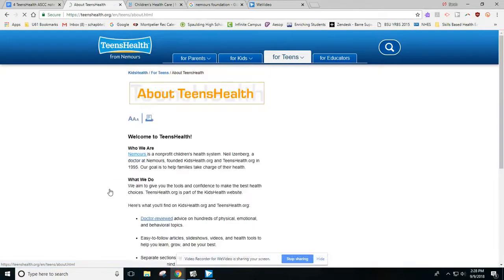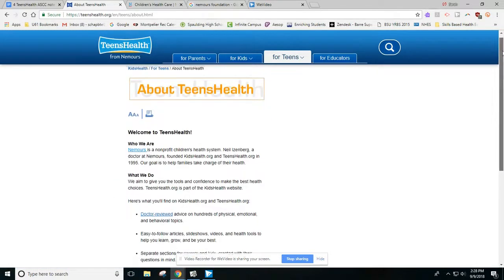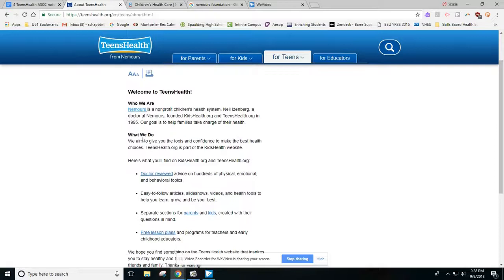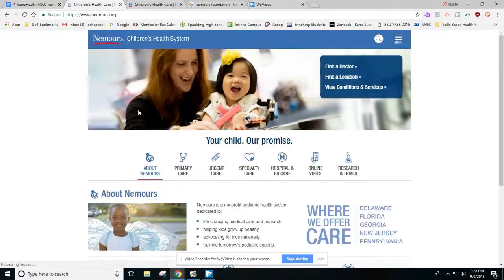So when we go to the About Us section, this one just gives us some general information about teens' health. It doesn't go into too much depth other than to tell us that they do seem to be involved with this organization called Nemours. So it says Nemours is a nonprofit children's health system, which means a children's hospital. So I'm pretty interested in that. I'm going to click on that link to Nemours and see where it takes us.